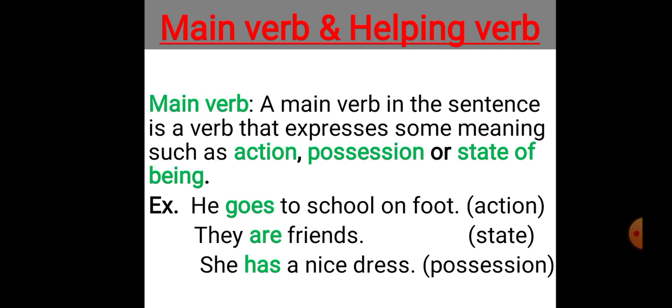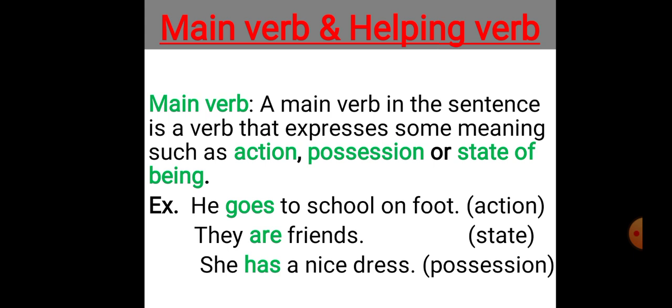Well, students, in the previous session, we learned the different ways of classifying a verb. We learned that there are three different ways in which we classify a verb.